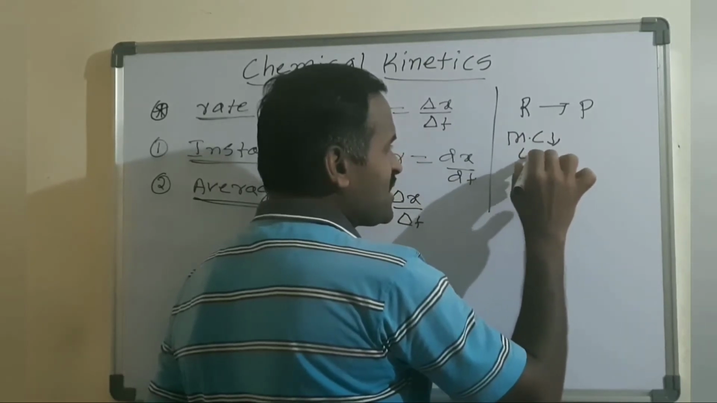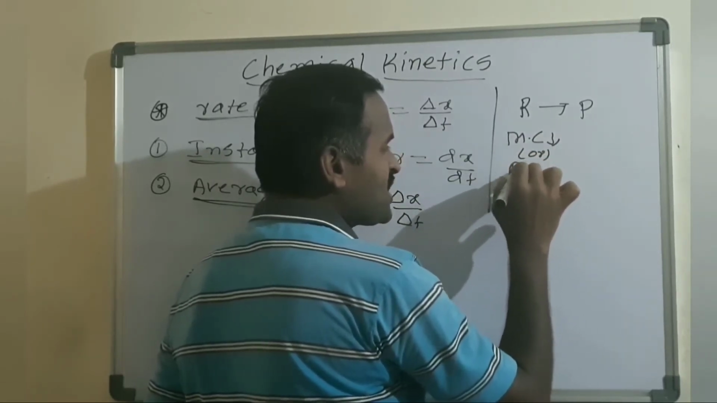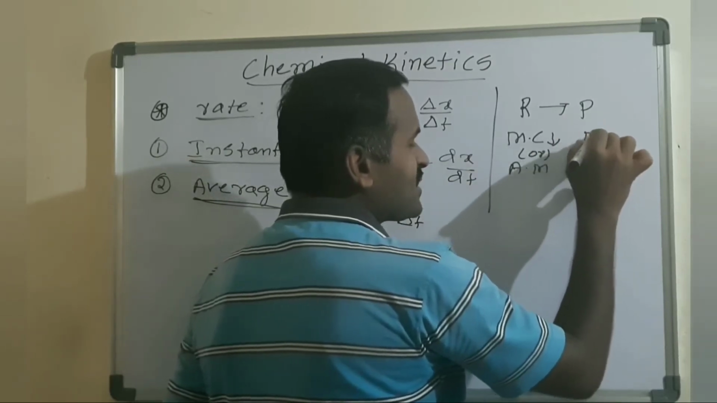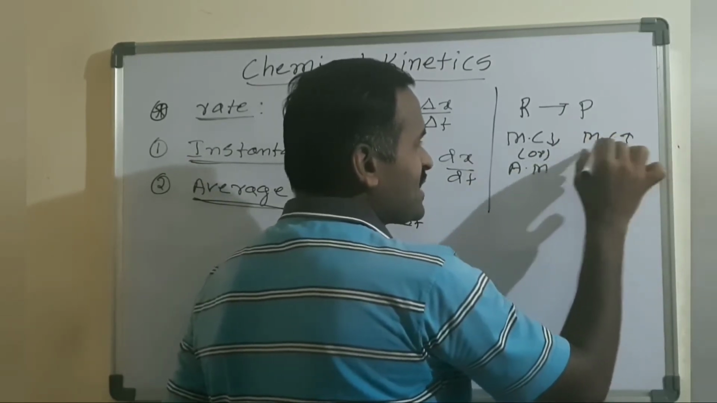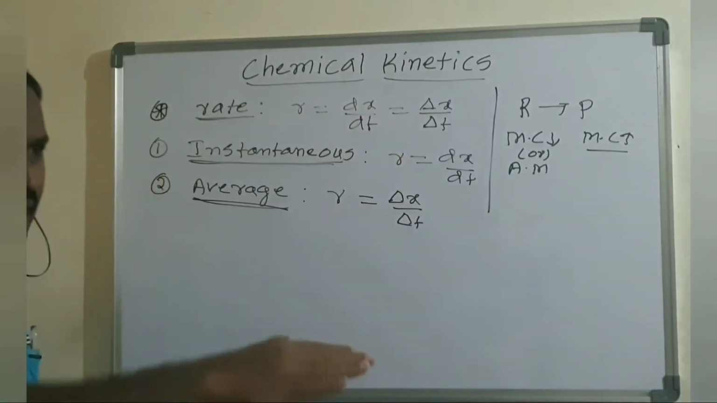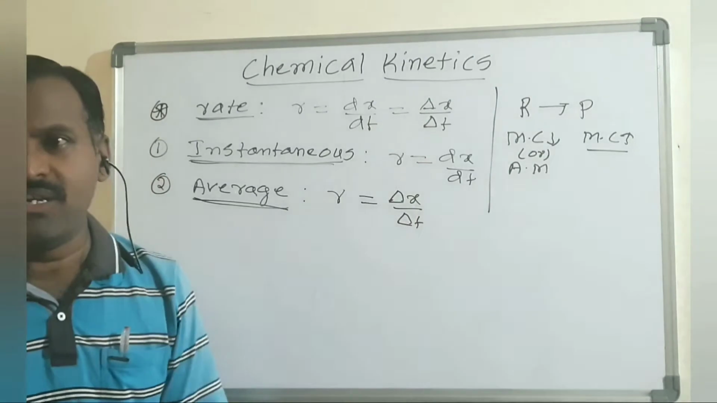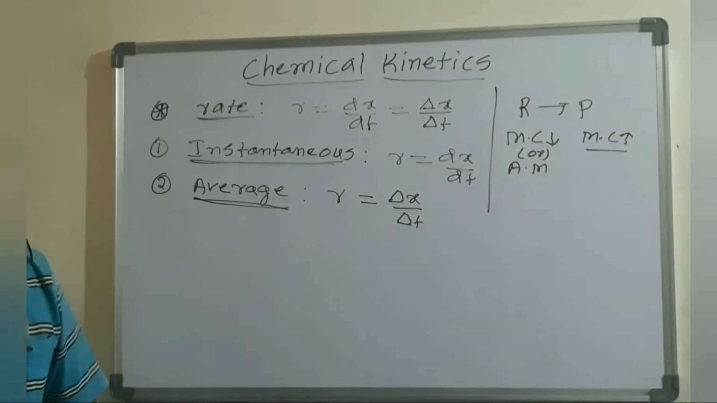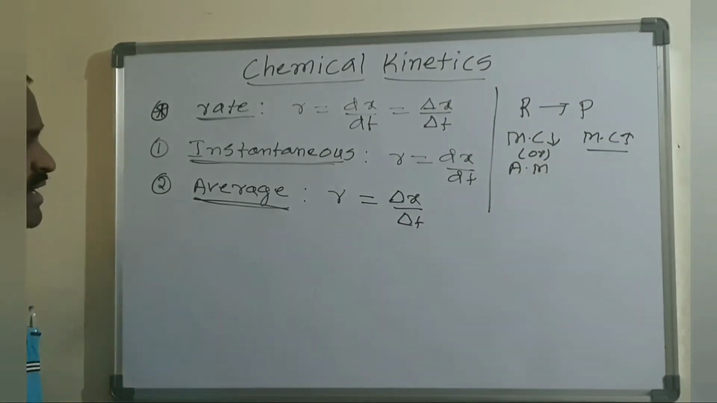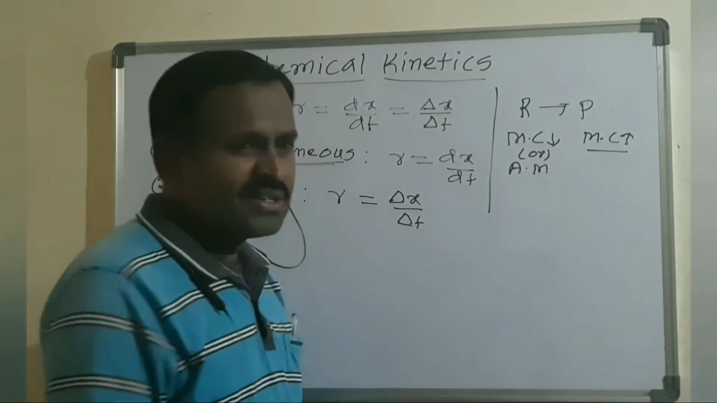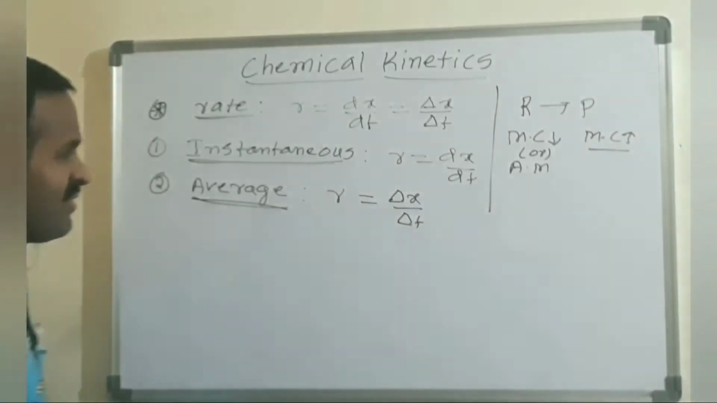This molar concentration is also known as the active mass. In the case of the product, the molar concentration increases with respect to time. As the reaction proceeds, the molar concentration of reactants decreases and the molar concentration of product increases, right? So I'm going to show that with respect to time using a graph.